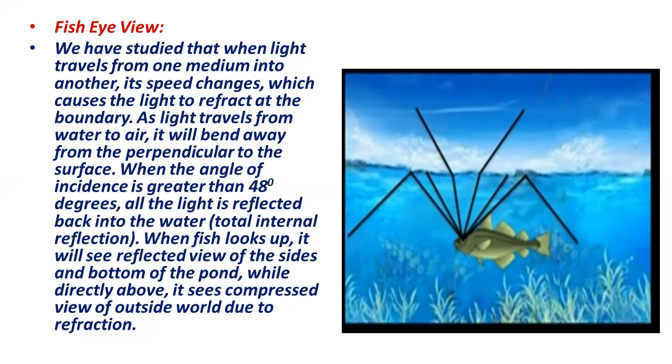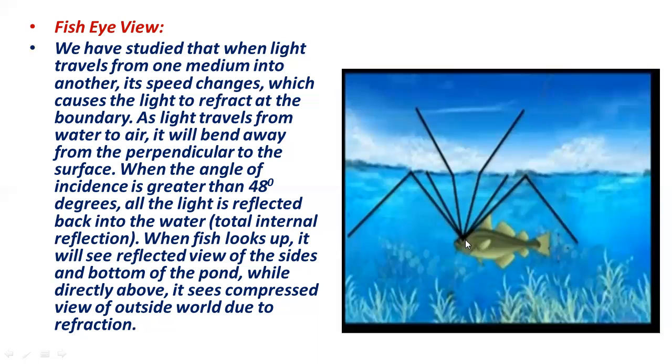When the angle of incidence is greater than 48 degrees, all the light is reflected back into the water. When the fish looks up, it will see a reflected view of the sides and bottom of the pool, while directly above it sees a compressed view of the outside world due to refraction.